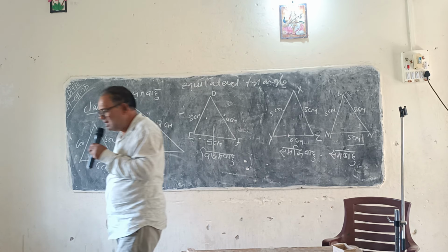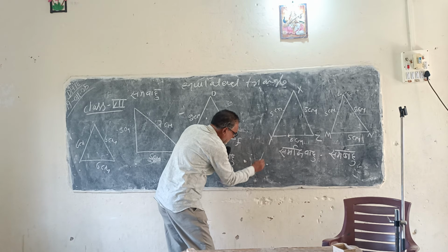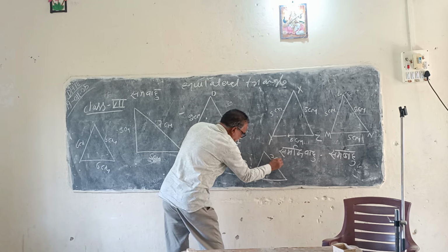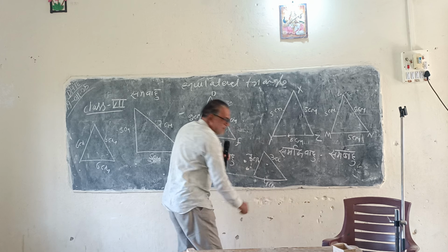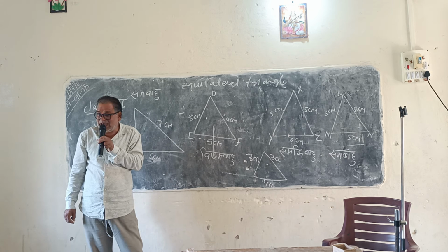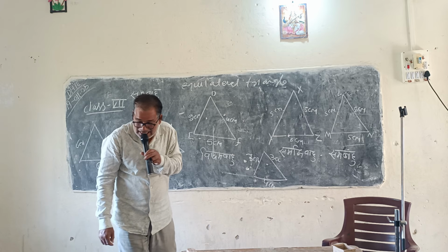Okay? And what kind of triangle it is? 3 centimeters, 3 centimeters and 4 centimeters. Yes, in English what we call it? Isosceles triangle.